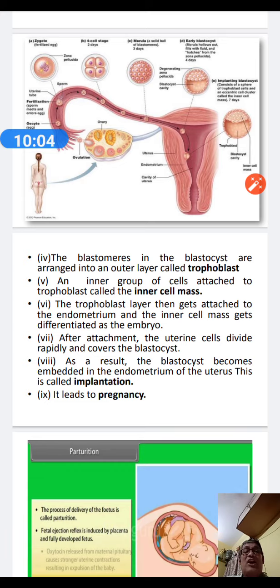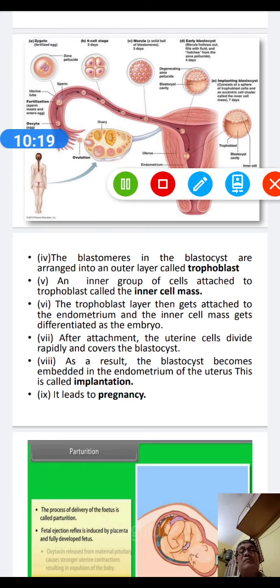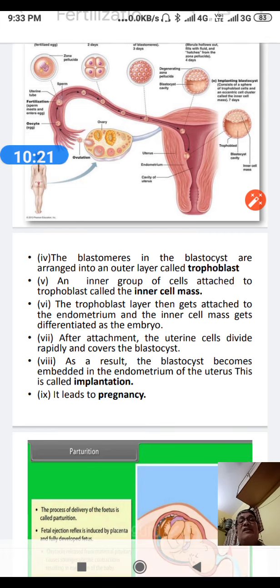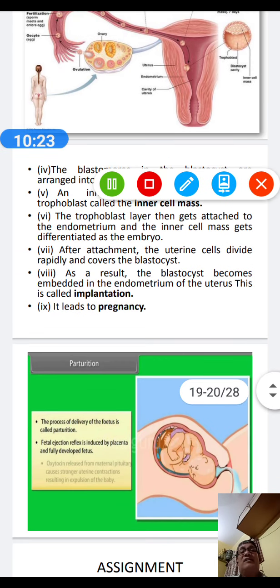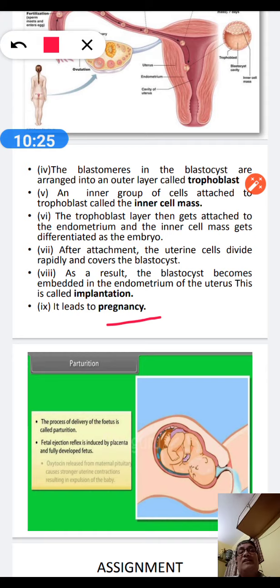This process of attachment of the blastocyst, through the trophoblast, to the endometrium lining is said to be implantation, which I have shown you, and ultimately implantation leads to pregnancy.